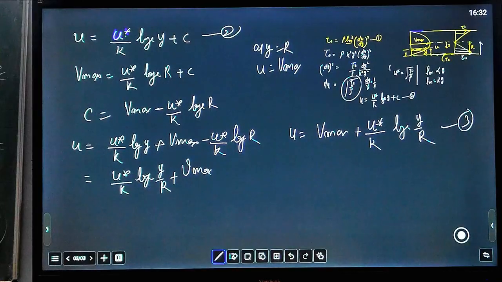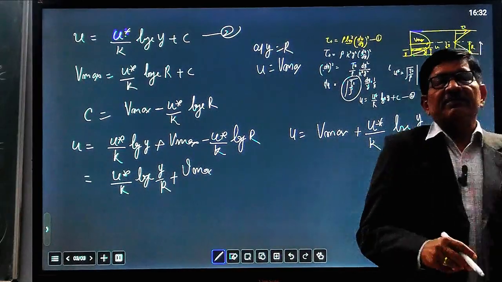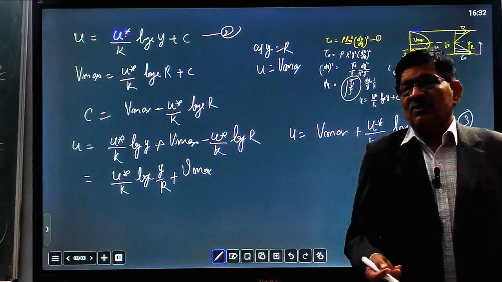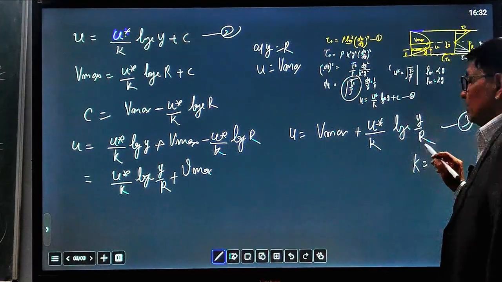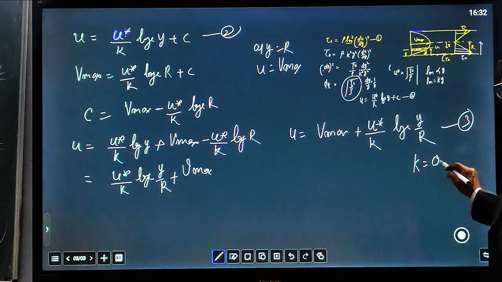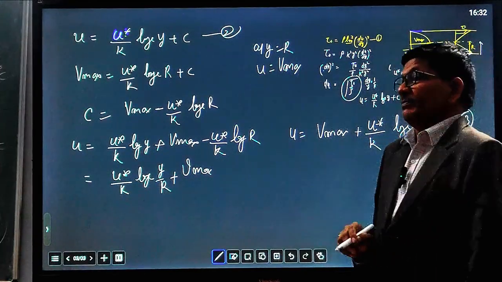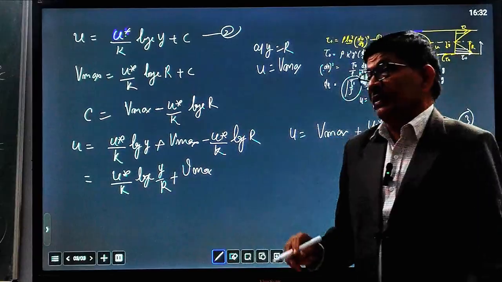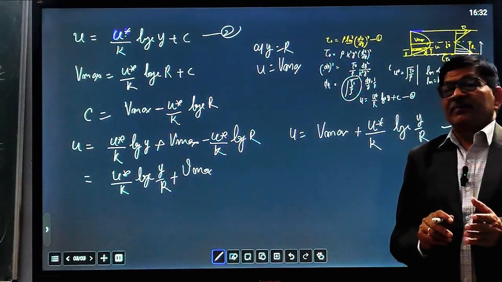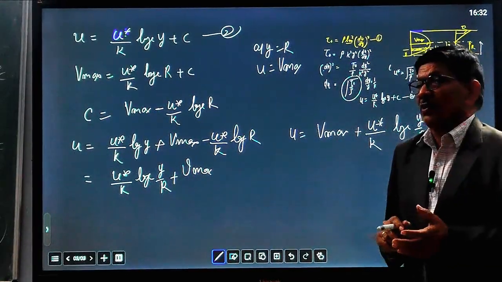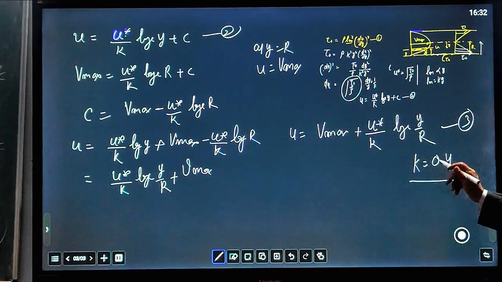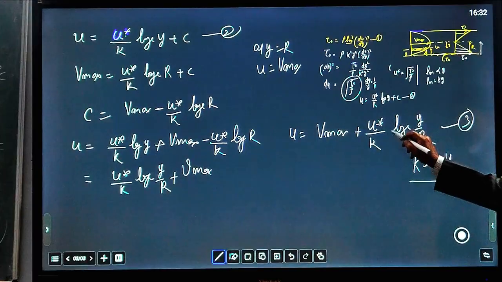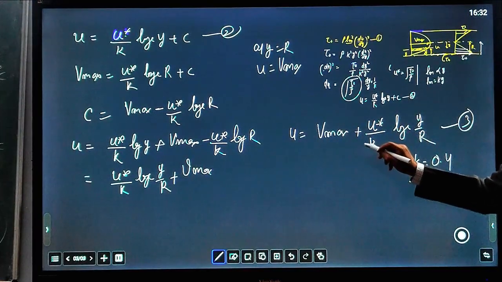Now we can convert the natural log into 10 base log, which is more convenient too. The value of k by experimental observation is approximately 0.4. Already in Prandtl's mixing length we discussed that on the basis of experimental observation we found k equal to 0.4. Converting to 10 base, we multiply by 2.303.